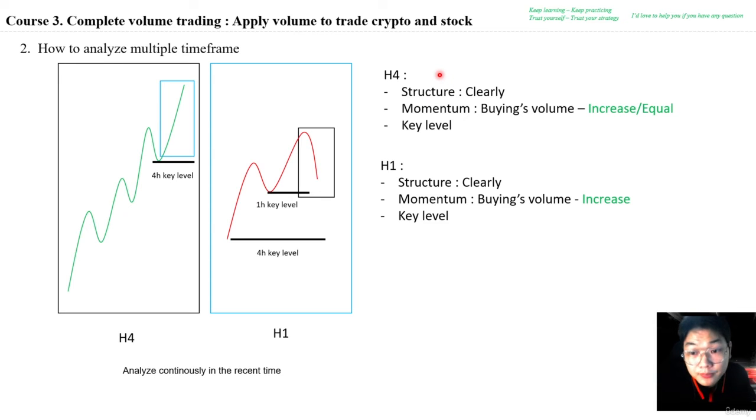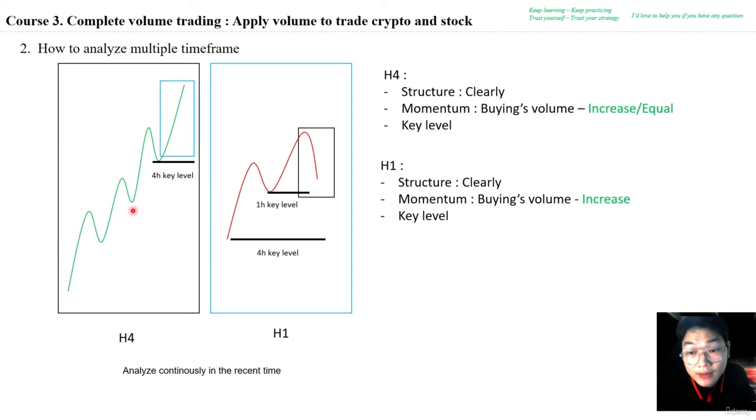And step by step to analyze multiple time frames. For example, in the 4 hours time frame, we analyze first the structure. Very obviously it is a higher high and higher low. At this time, you analyze the group of candles and the group of volume. It means that we analyze the momentum of the market.